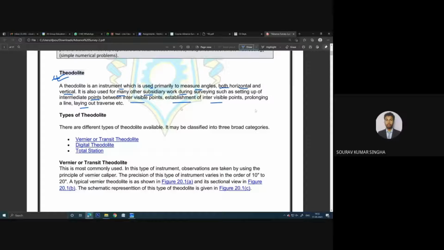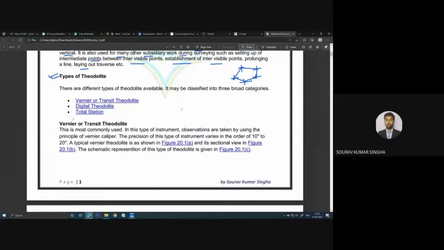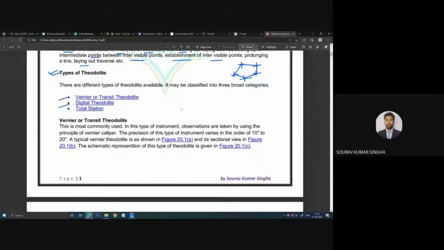As we know, when you use the compass, we basically make some traverse using some lines. Like this, we have made some traverse. Previously we used the compass, now you are using the theodolite. Now, how many types of theodolite are there? Primarily we have these two types of theodolite, and the total station, which I will explain later. Images will also be there. The first one is the transit theodolite. What the term transit means and why it is used, I will also tell you.